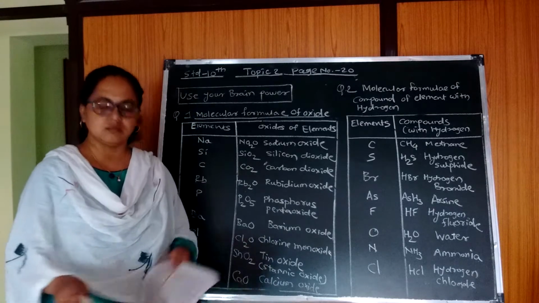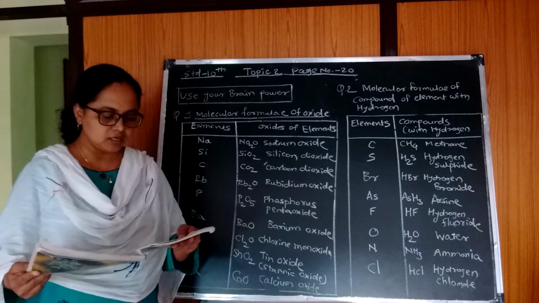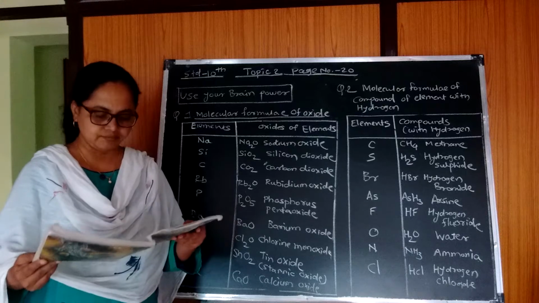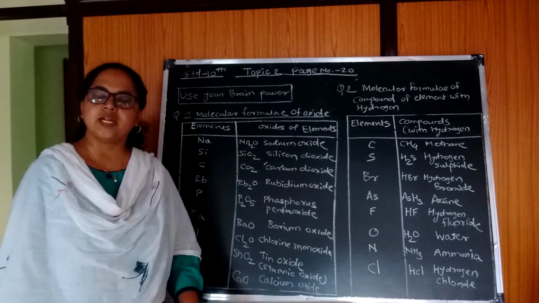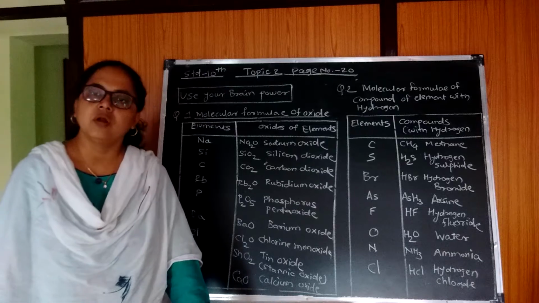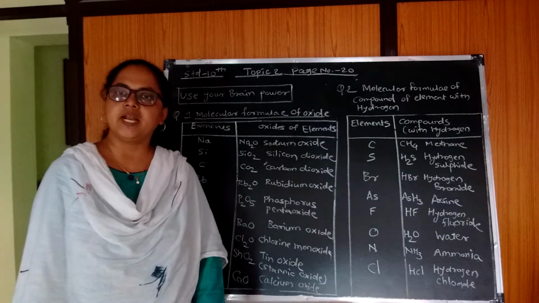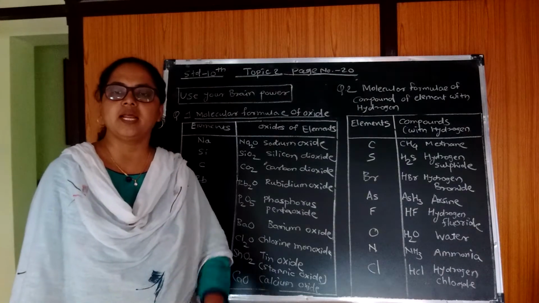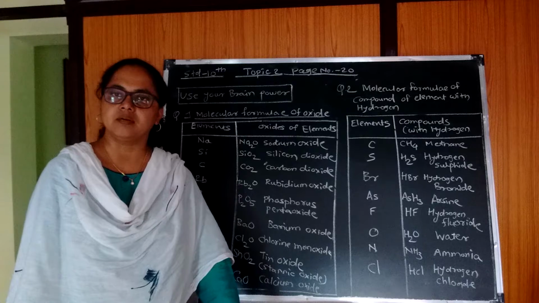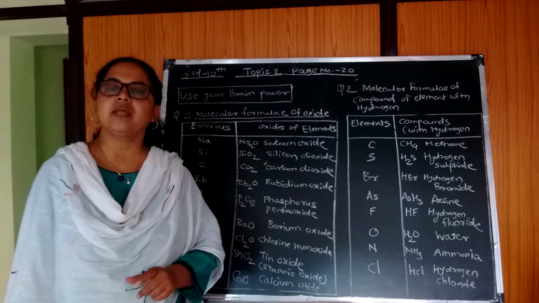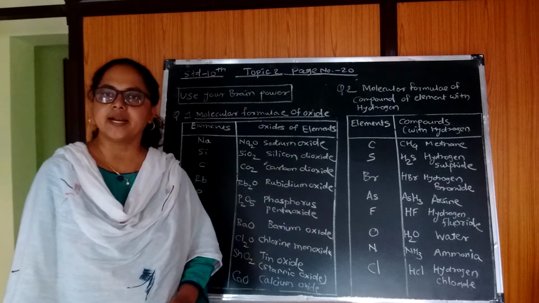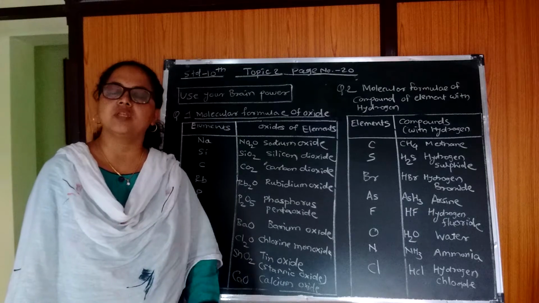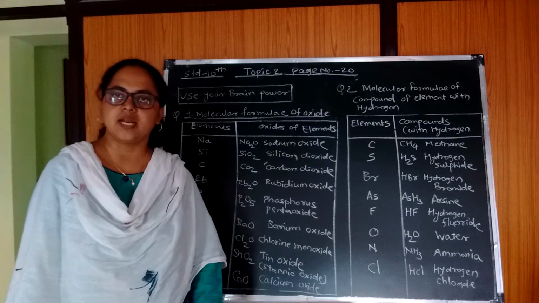Now the next point on page number 20 is "Use your brain power". The first question: write the molecular formula of the oxide by referring to Mendeleev's periodic table. We have seen that Mendeleev tried to classify the elements by taking into consideration the oxides and hydrides of different elements. Oxide means how that element combines with oxygen, and hydride means how that element combines with hydrogen.